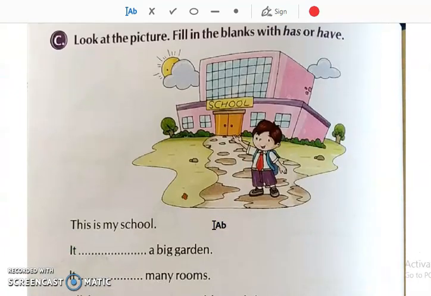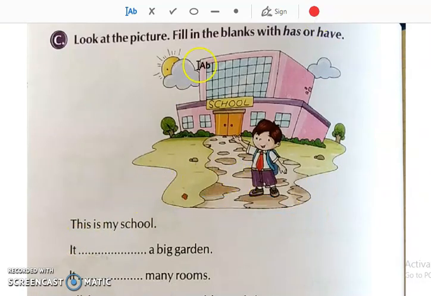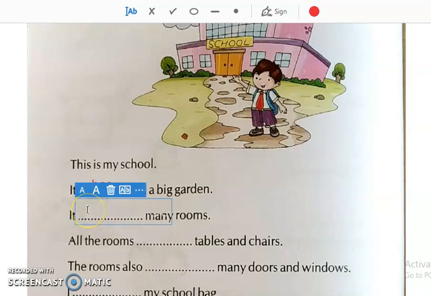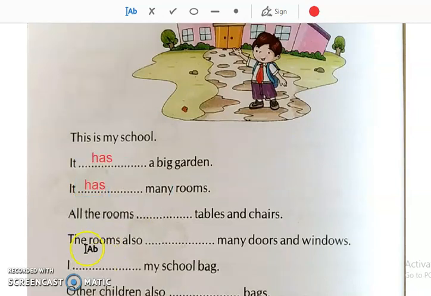Then, okay. This is my school. It has a big garden. Then again it has many rooms. Then all the rooms dash tables and chairs. What will we use? Rooms is more than one.